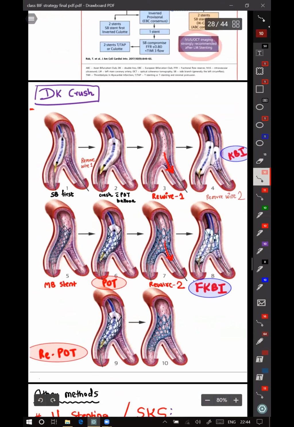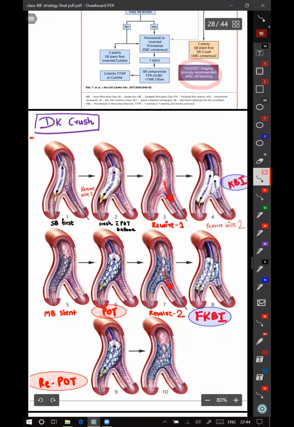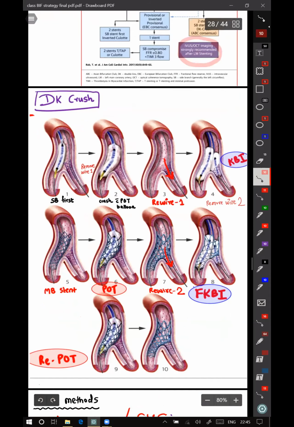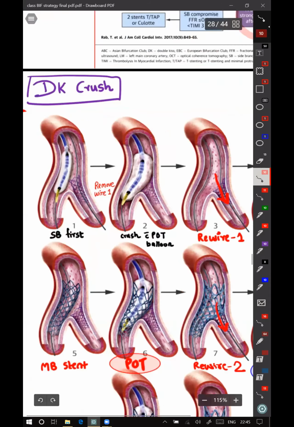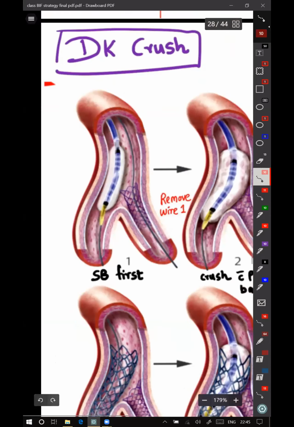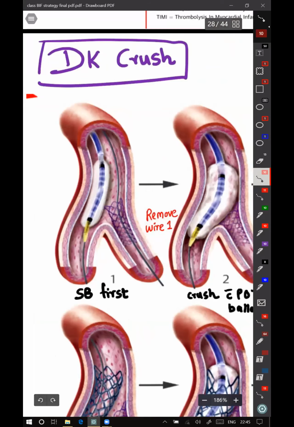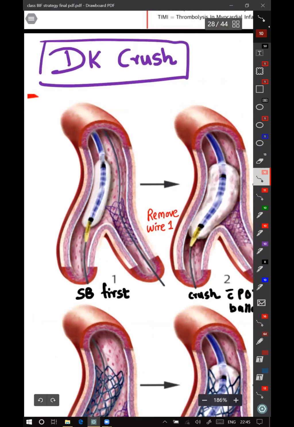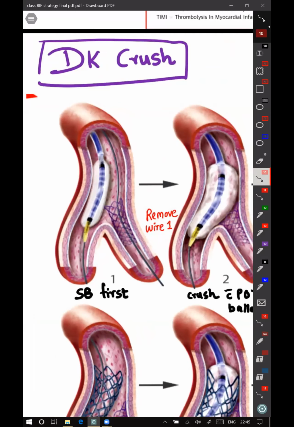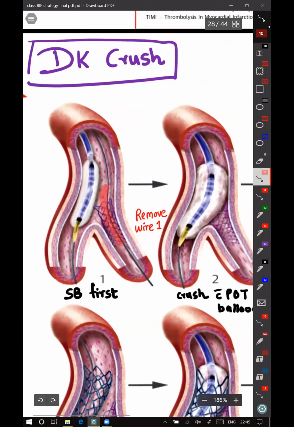So coming to DK crush, this is a slightly tedious set of steps. Here, DK crush is the preferred choice for doing LMCA bifurcation. Here, the side branch is stented first. So you have wired the main vessel, you have wired the side branch. Over the side branch wire, you have put one stent which is sized according to the side branch diameter. A part of the stent is protruding into the main vessel.